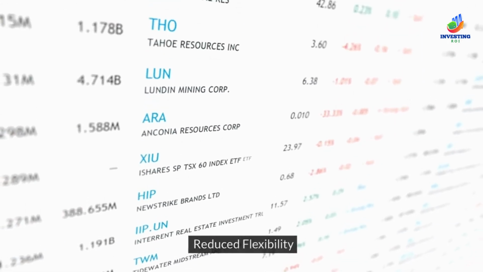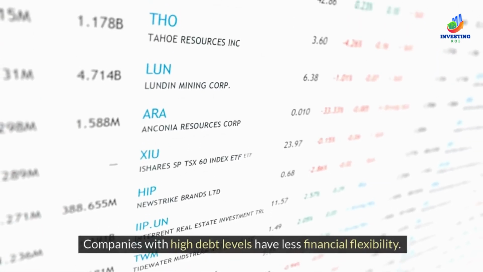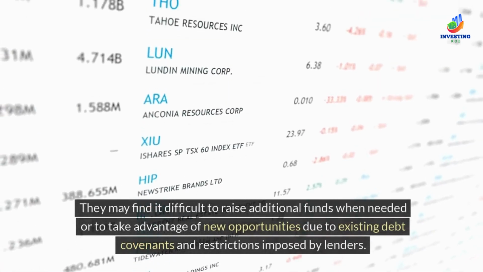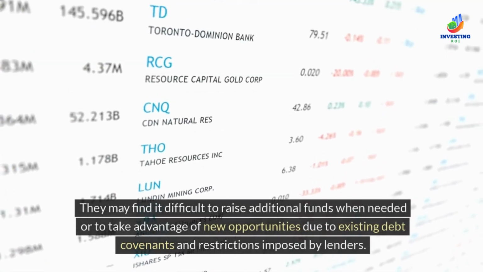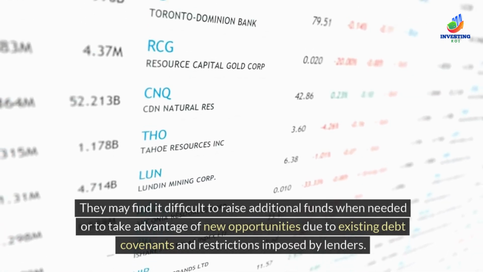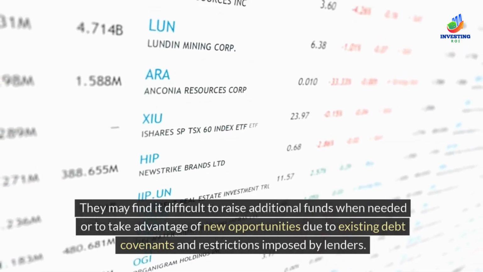Reduced flexibility. Companies with high debt levels have less financial flexibility. They may find it difficult to raise additional funds when needed or to take advantage of new opportunities due to existing debt covenants and restrictions imposed by lenders.